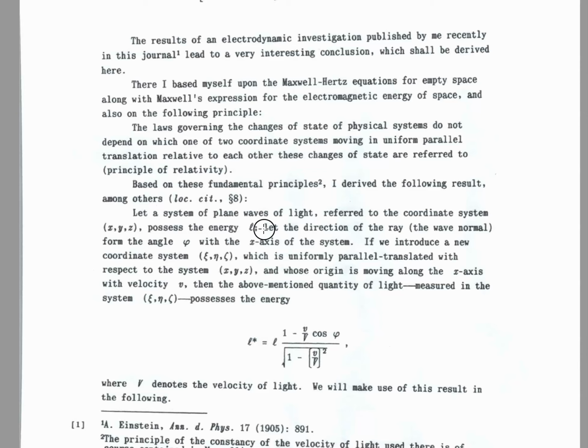So let a system of plane waves of light referred to the coordinate system x, y, z possess the energy L. Let the direction of the ray, the wave normal, form the angle phi with the x-axis of the system. If we introduce a new coordinate system, epsilon, eta, zeta, which is uniformly parallel translated with respect to the system x, y, z, and whose origin is moving along the x-axis with velocity v, then the above mentioned quantity of light measured in the system epsilon, eta, zeta possesses the energy.